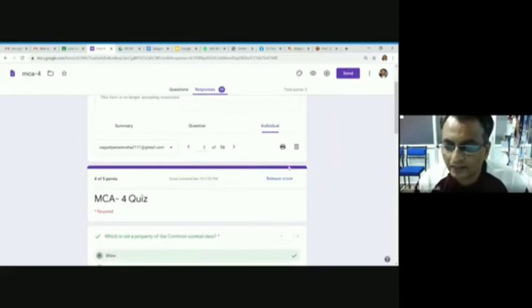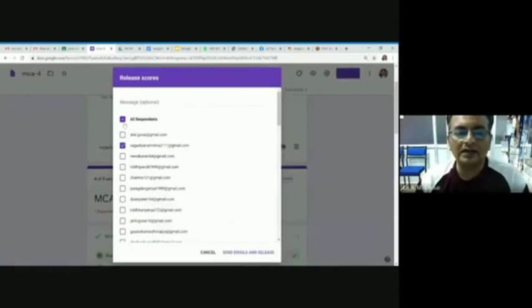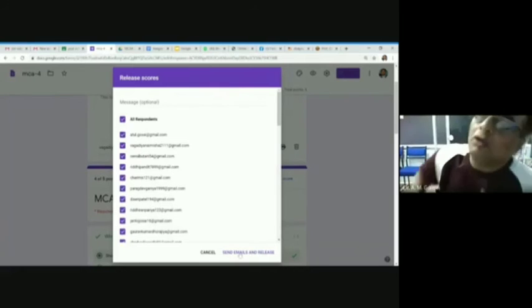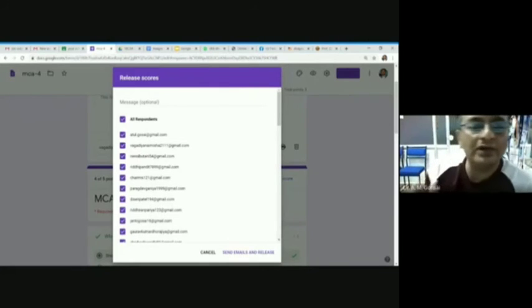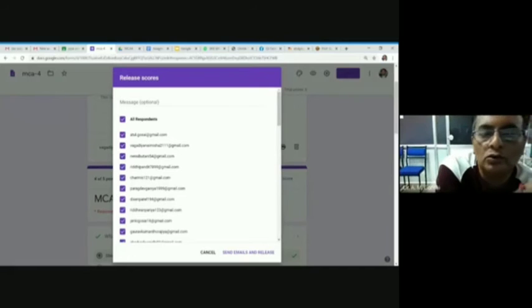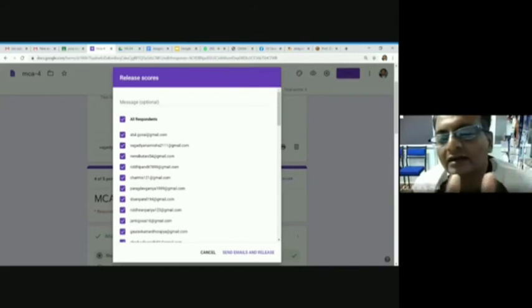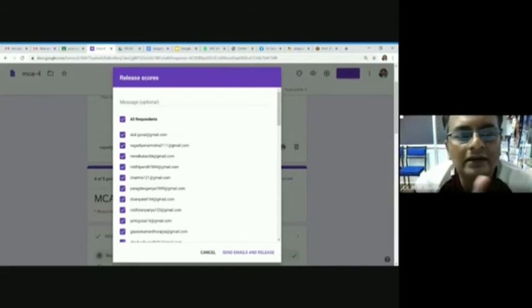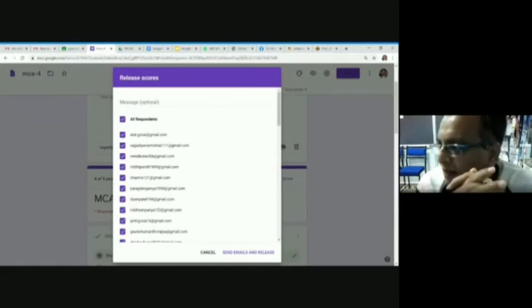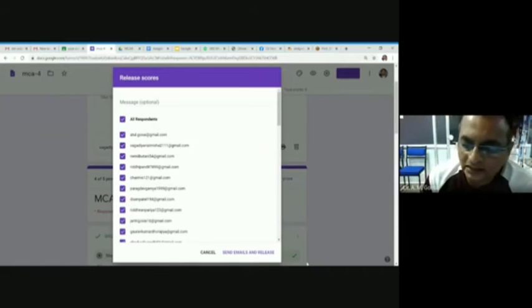Look, release score. You can release the score of all students and send email to all students from Google Form. This is also a beauty. If you do not want to import into Google Classroom, you simply want to conduct a class and then take an exam, create a Google Form. Under Google Form you create the exam and you can release the score.